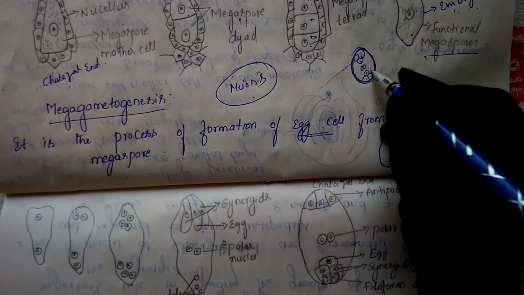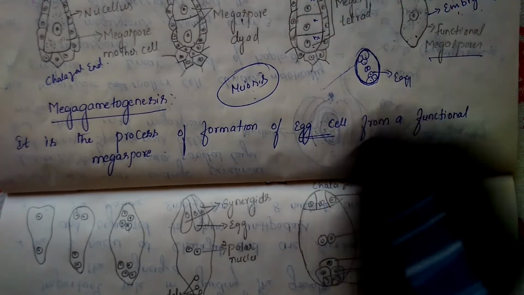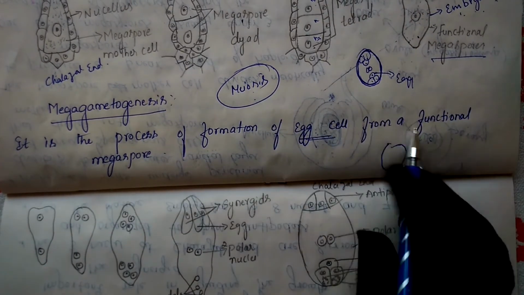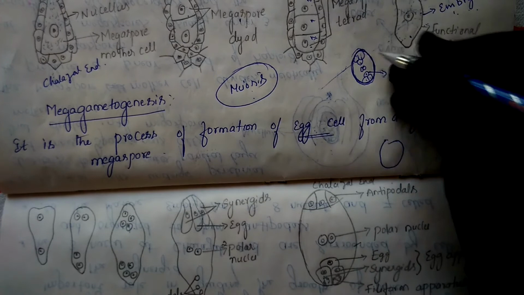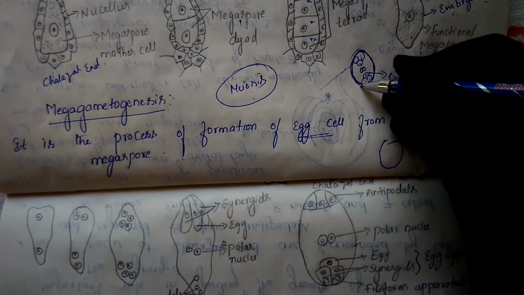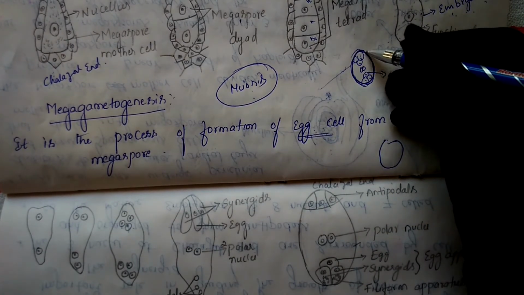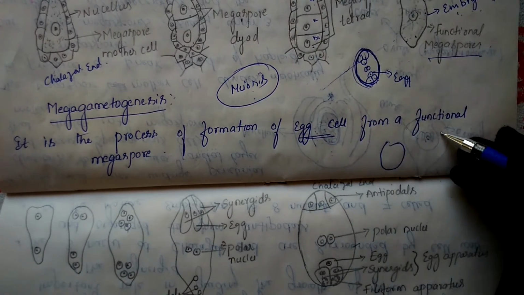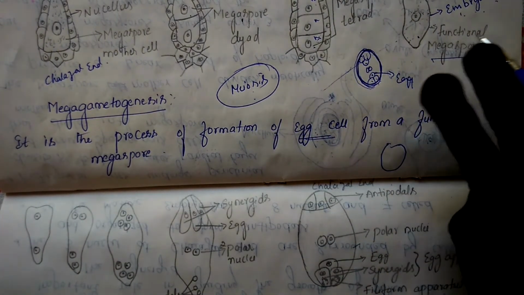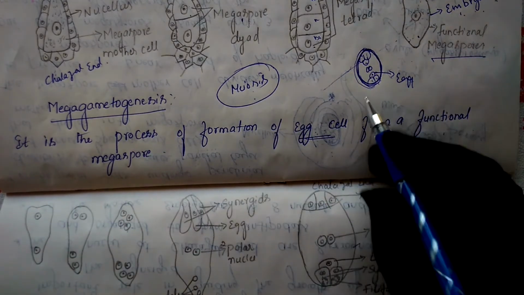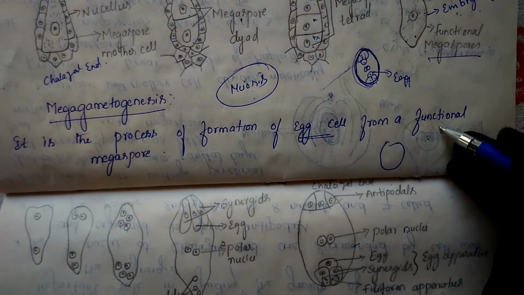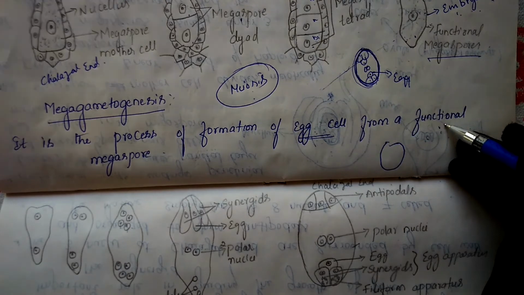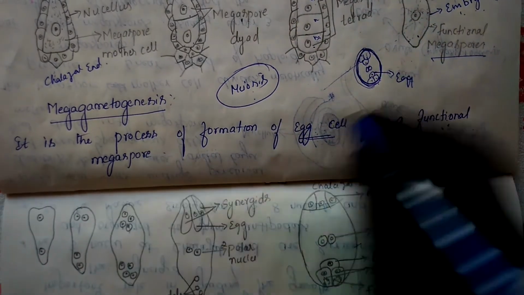So, formation of this egg cell. From a functional megaspore, which is the functional megaspore? This is a functional megaspore. In the embryo sac, what we got here is a megaspore in a functional condition, because the other 3 were there, but they have disintegrated. Only one has become functional.